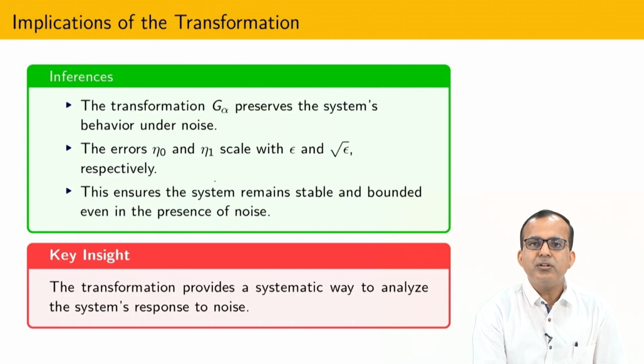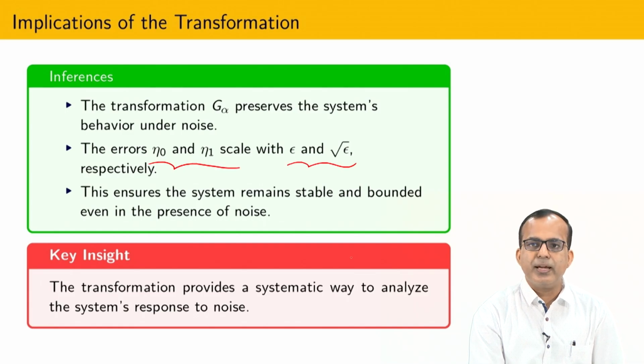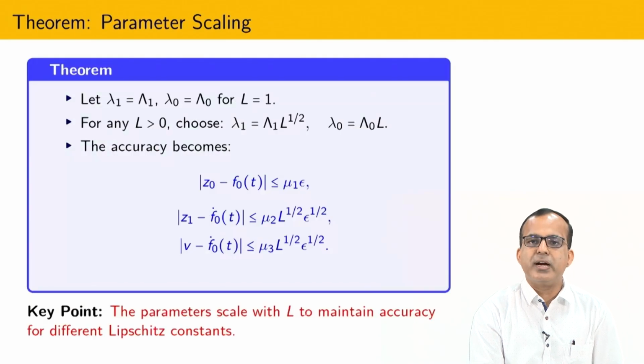Now eta 0 and eta 1 are scaled by zeta and the square root of zeta. In this way I can talk about the stability and boundedness in the presence of noise. So the homogeneous transformation gives us a systematic way to see what kind of response we will get in the presence of noise.